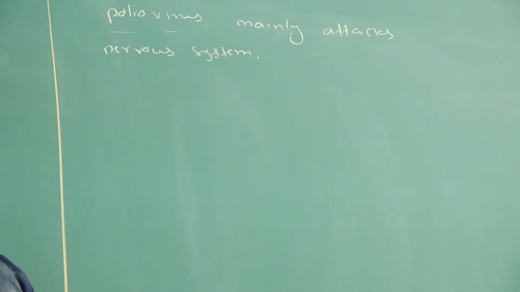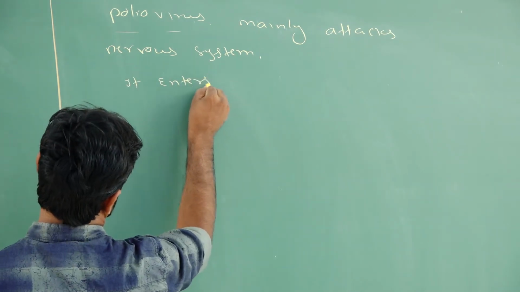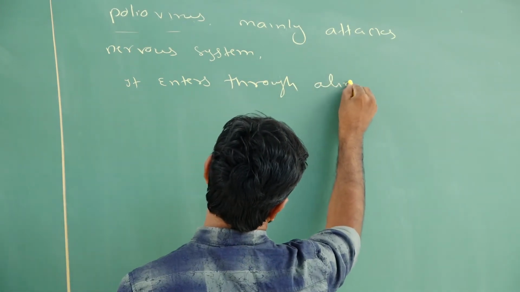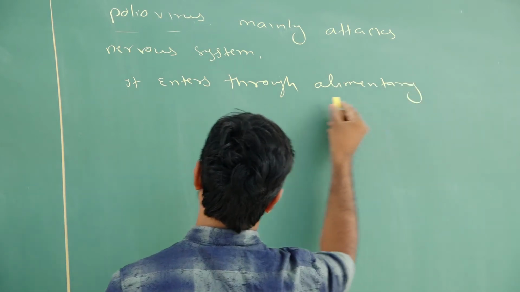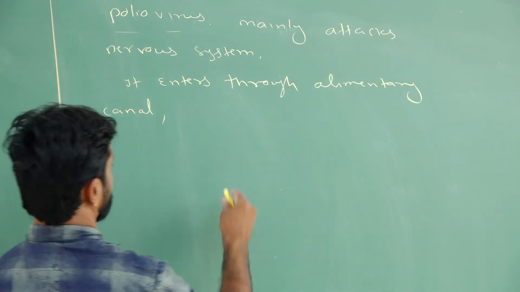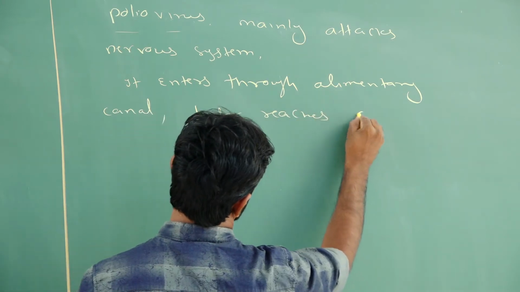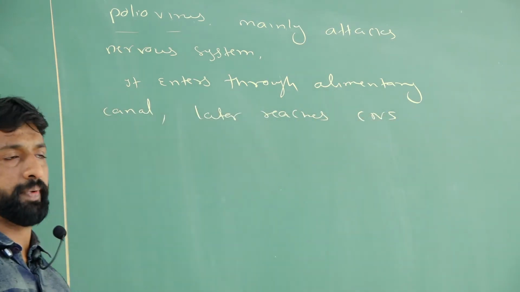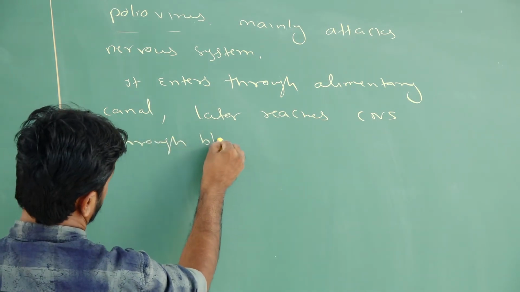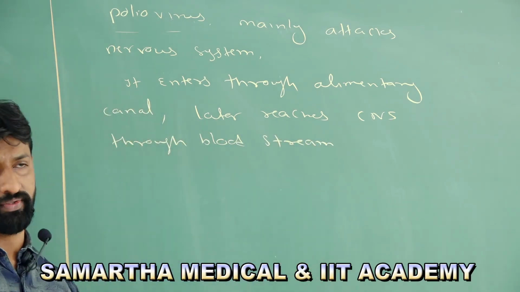Initially it enters our body through the alimentary canal, and later it reaches the central nervous system, that is the brain and spinal cord, through the blood stream.